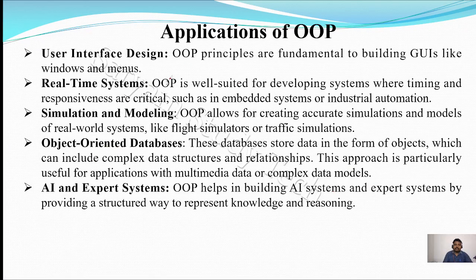These are the main important applications of Java: user interface design, real-time systems, simulations and modeling, object-oriented databases, and artificial intelligence and expert systems. So these are the most important applications of Java.